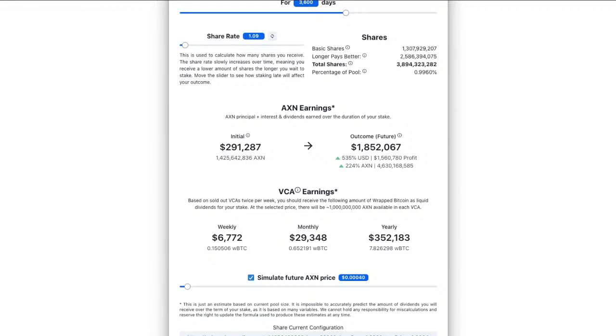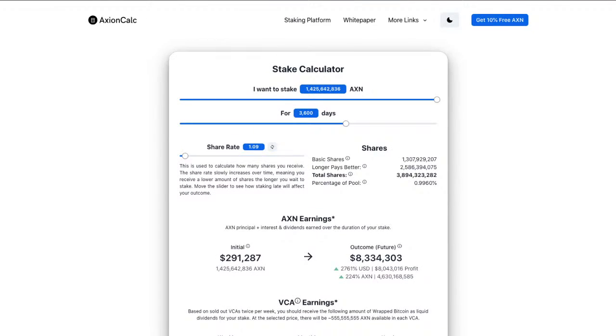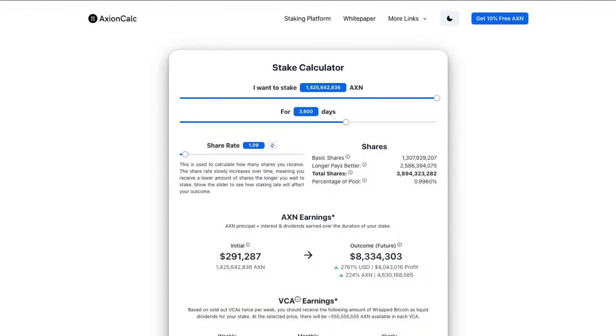So pretty exciting. Obviously, if the price went to 1 cent, you're assuming that there's 1 billion sold, of course, every time. That would create some pretty amazing results. 291 would become 2.2 million per year. So some interesting numbers there. Yeah, so that's pretty cool. That's a fun calculator. I've left it in the video description. Hopefully, just going through these different numbers has helped.